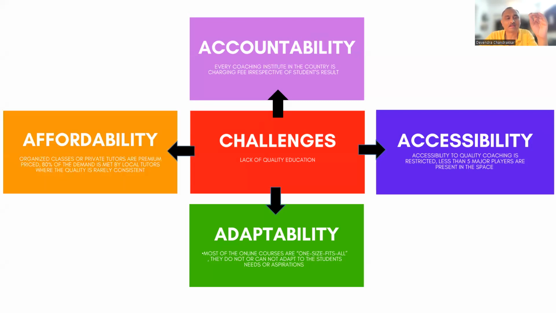Accountability, accessibility, and adaptability. Now the fourth one comes to be affordability. Now, if you are in a big city, or if you are in an A grade city or B plus city, you will be having faculties who are actually helping students getting into good IITs or qualifying NEET with very good marks, right? Now you are aware of those faculties.